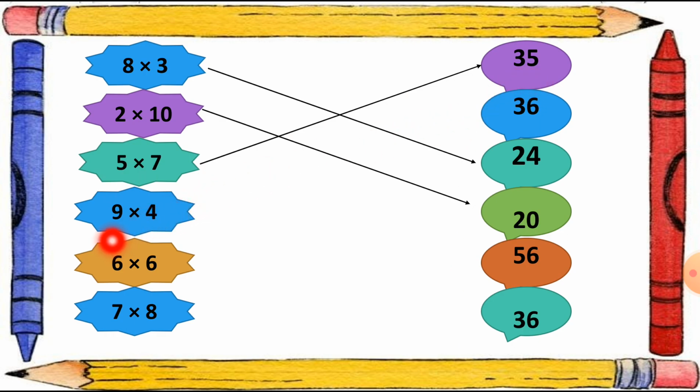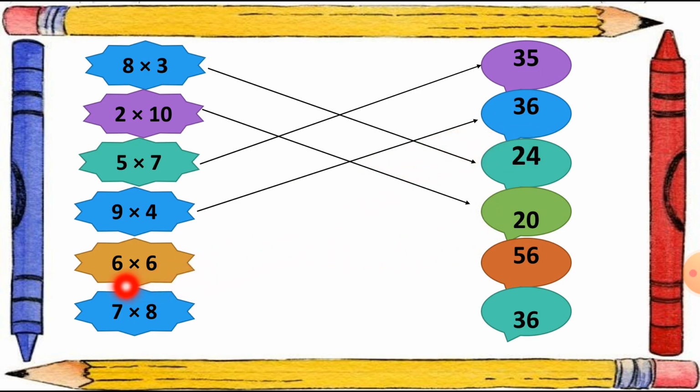Then the next one, 9 4s are. 9 4s are 36. So we have to connect this. 9 4s are 36. This way, 9 4s are 36. So you can see I connected it with 9 4s are 36.